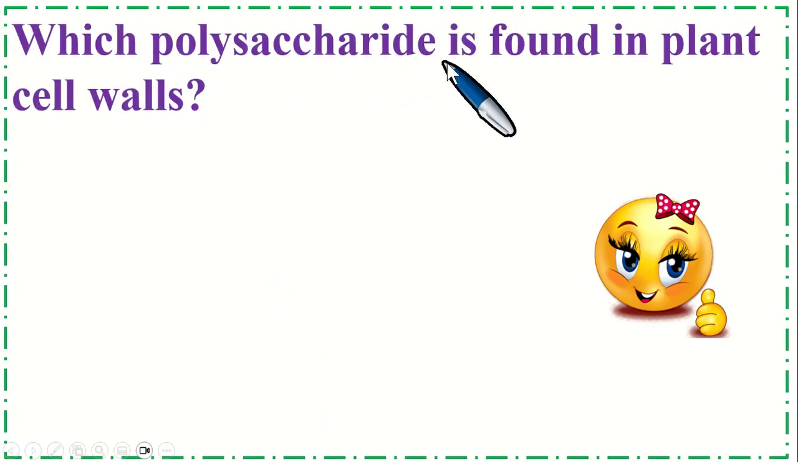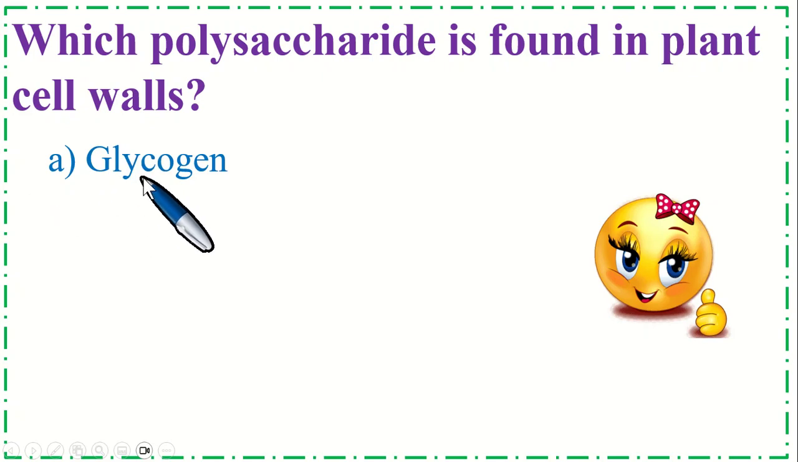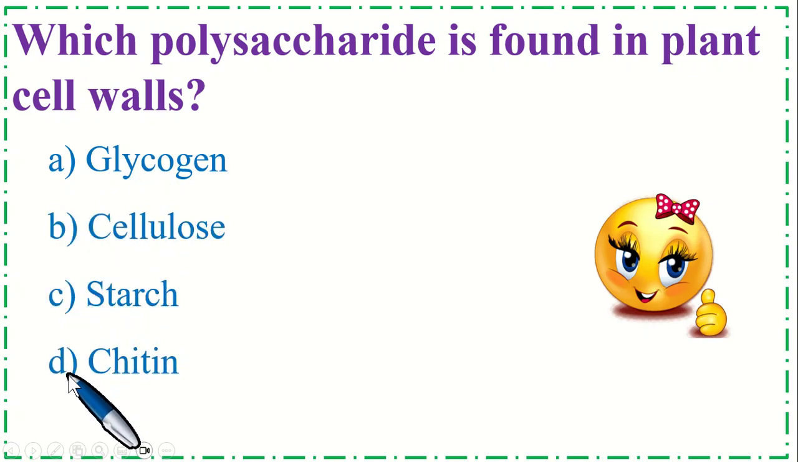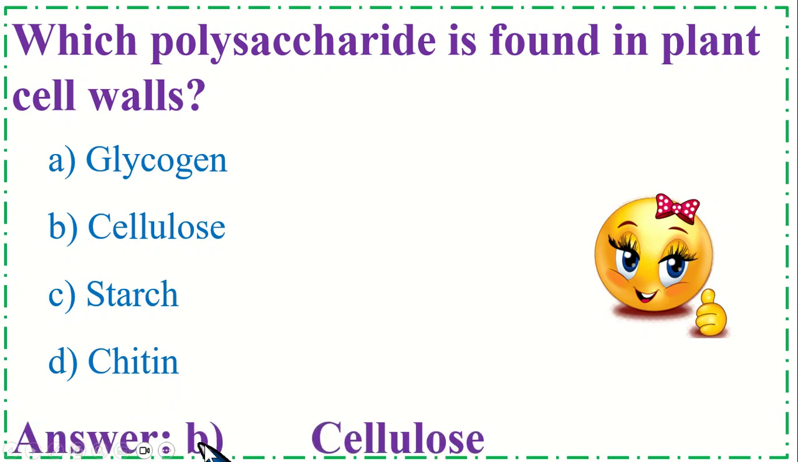Which polysaccharide is found in plant cell wall? Option A, glycogen. B, cellulose. C, starch. And option D, chitin. So the correct option is B, cellulose.